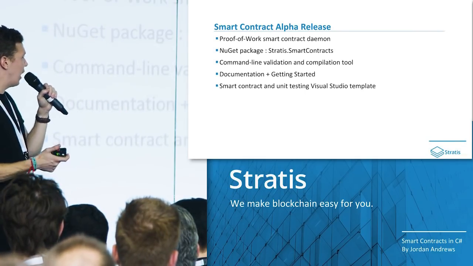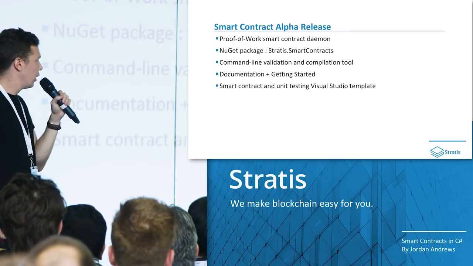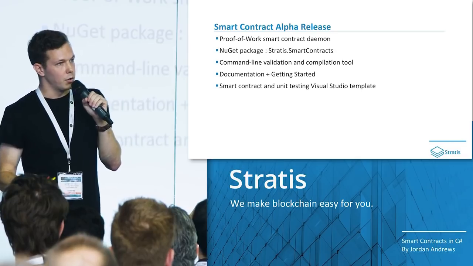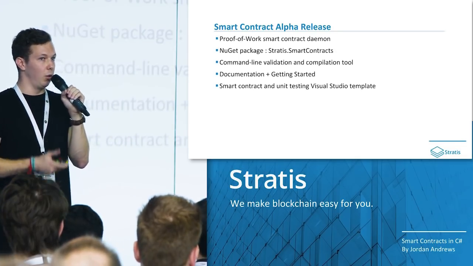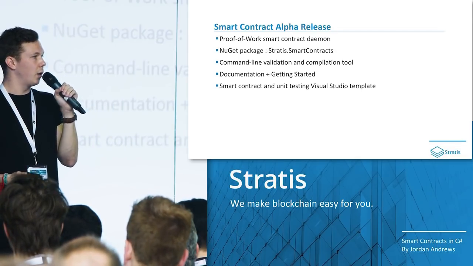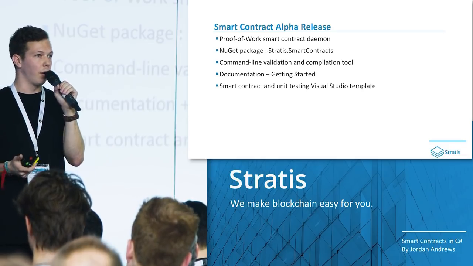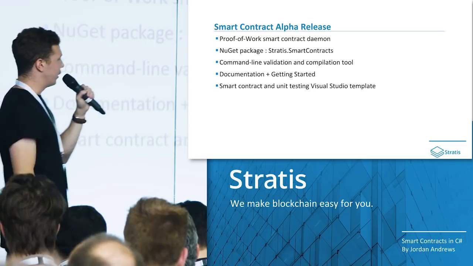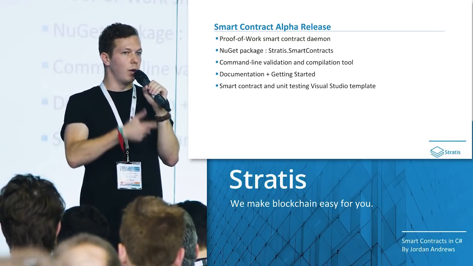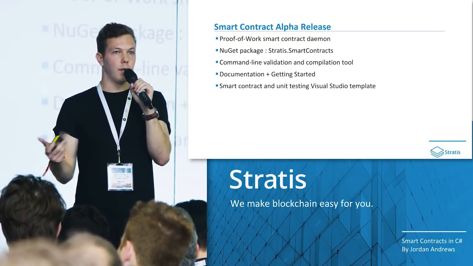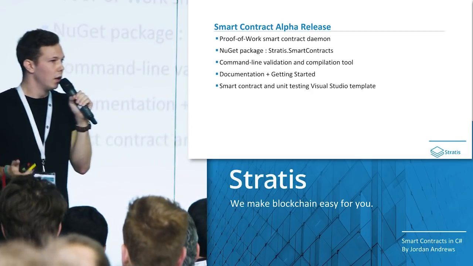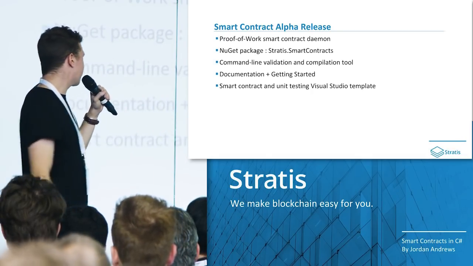But in terms of what we're able to release because of this, the first thing is a proof of work smart contract daemon. This is going to be a daemon that you will be able to run on your local machine and be able to start joining or creating your own smart contract test networks in C#. Next, a NuGet package, stratis.smartcontracts. So in order to start writing smart contracts, all you have to do is include a NuGet package inside of your C# project, and you can instantly start writing smart contracts.